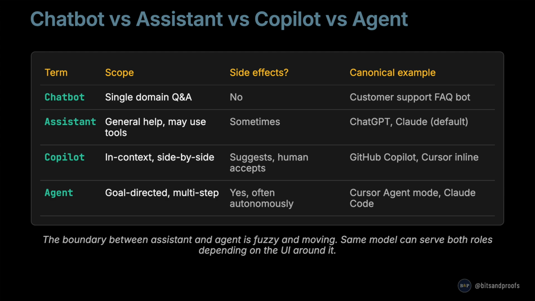The boundary between assistant and agent is fuzzy and moving. The same underlying model can serve both roles depending on the UI that wraps it.